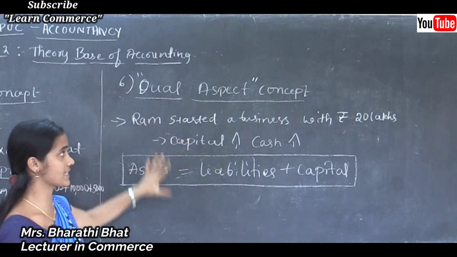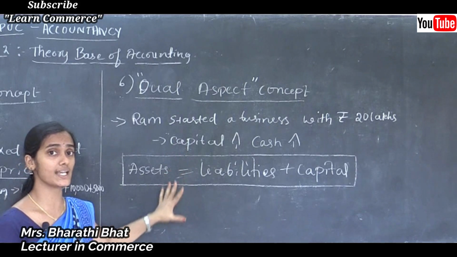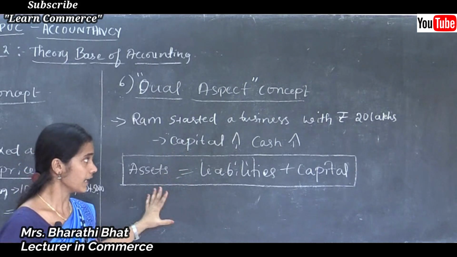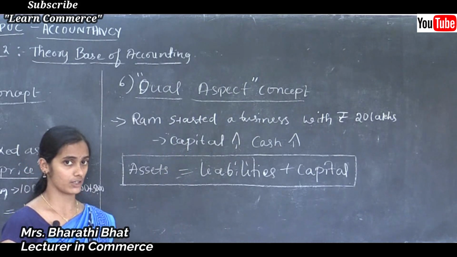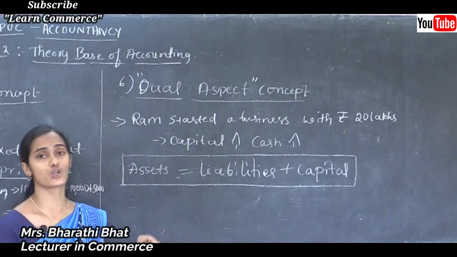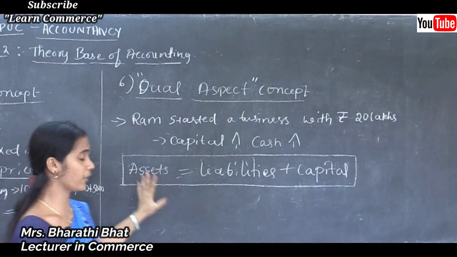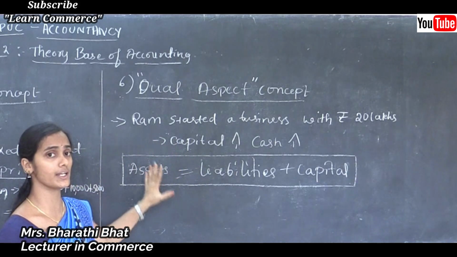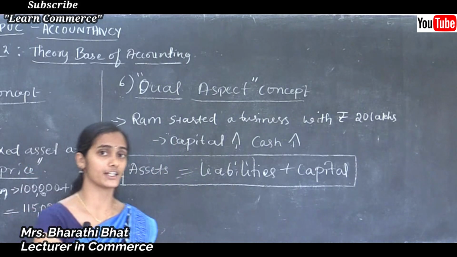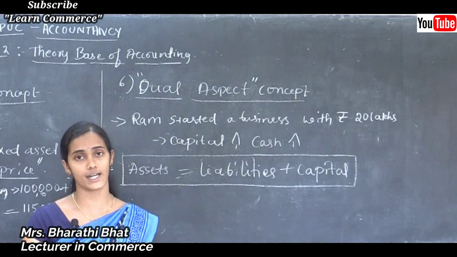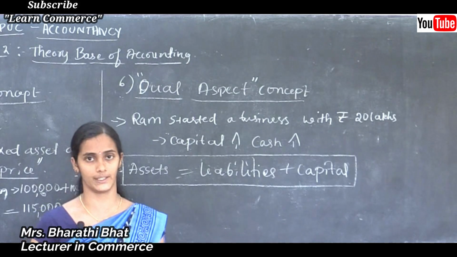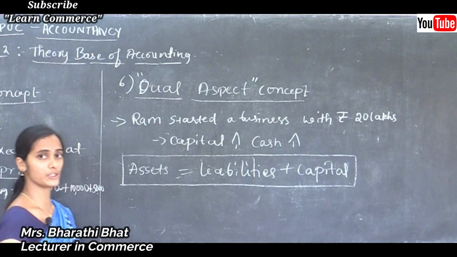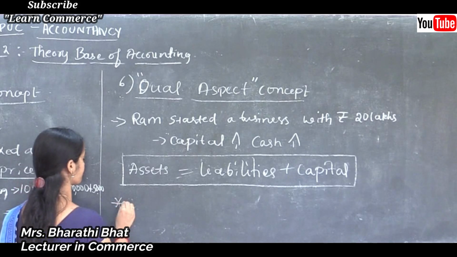That is the basic principle, basic assumption, very important to record the transaction in the books of accounts. Getting my point right? This is a very important concept to understand the whole process, the whole concept of accounting.